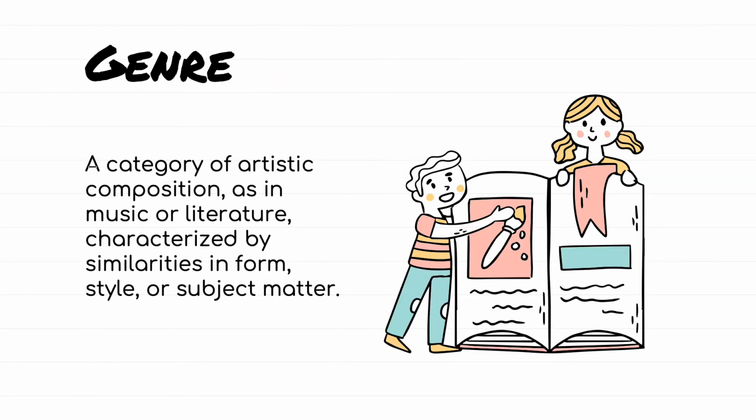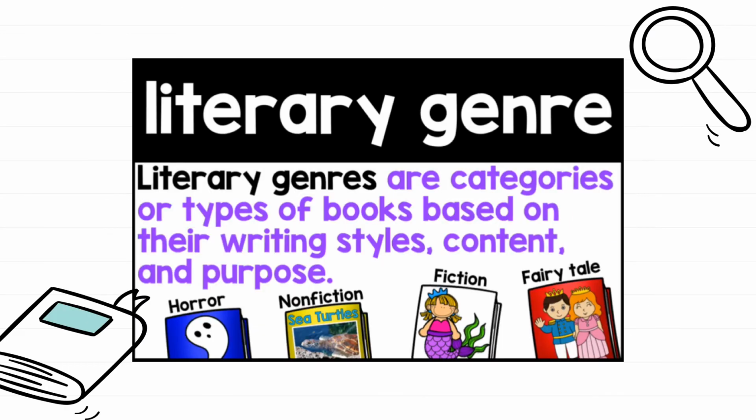As we learned before, a genre is a category of artistic composition, as in music or literature, characterized by similarities in form, style, or subject matter. Specifically, literary genres are categories or types of books based on their writing styles, content, and purpose.